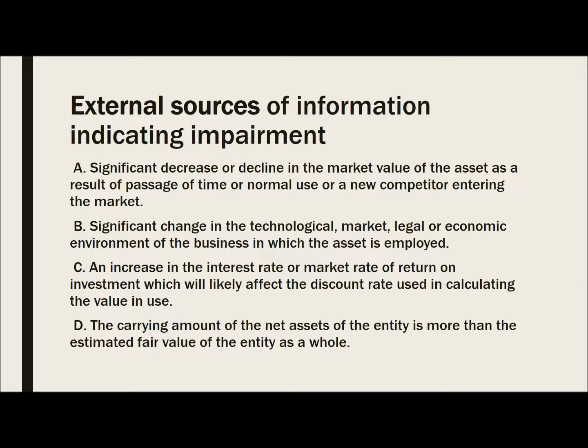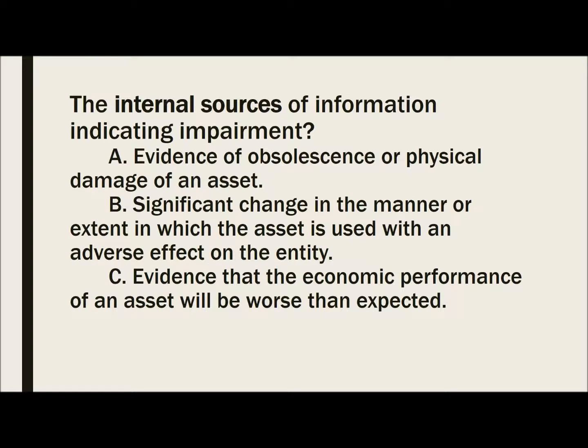So for the external sources of information indicating impairment, we have four. The significant decline in market value, the significant change in the technological, market, legal, and economic environment, and so forth. About the internal sources of impairment, we have three.